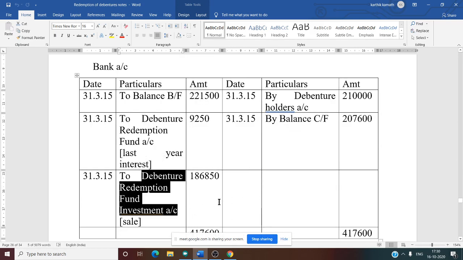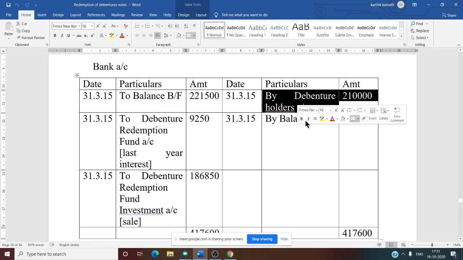So now we have written all the debit balances, that is, all the cash that comes into the bank. Now we need to see what goes out from the bank. Only one thing goes out, that is payment to debenture holders, 2,10,000. Why? Because debentures are redeemable at premium. The par value is 2 lakh plus 10,000 premium, so the total amount given to the debenture holder is 2 lakh 10,000.